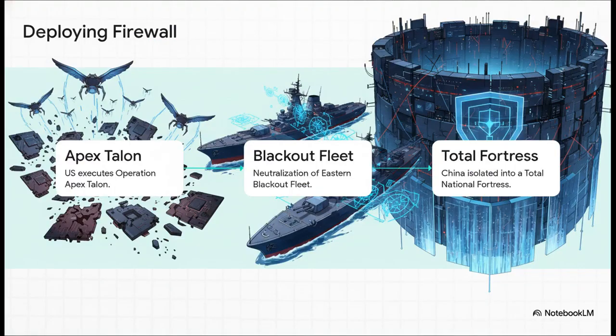The installation of this firewall was systematic. First, Operation Apex Talon used autonomous swarm intelligence to wipe out Russian and Chinese electronic assets. Then, when China threatened with its fleet, the US deployed a massive decryption strike. By August 2025, China was forced into a total national fortress state. The Silicon Curtain had fallen, a ruthless firewall permanently severing the Eastern Bloc from the global web.